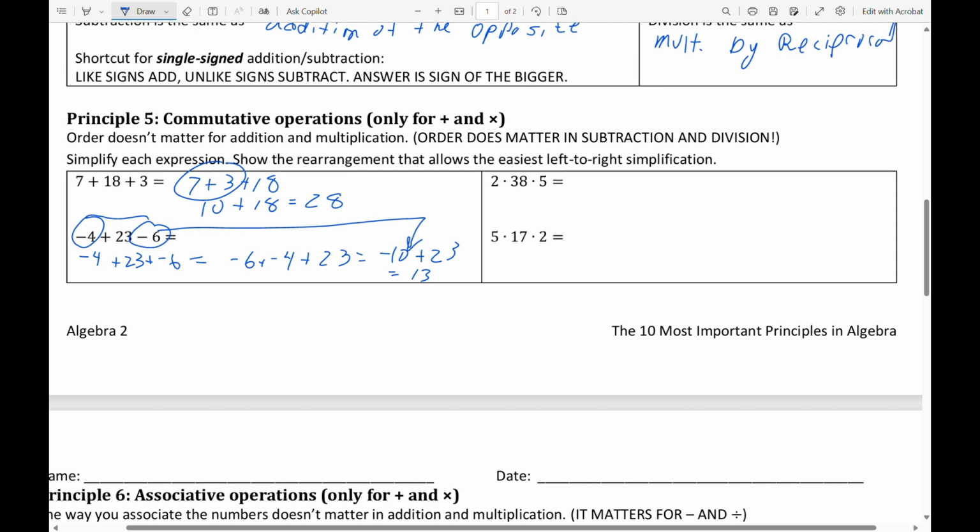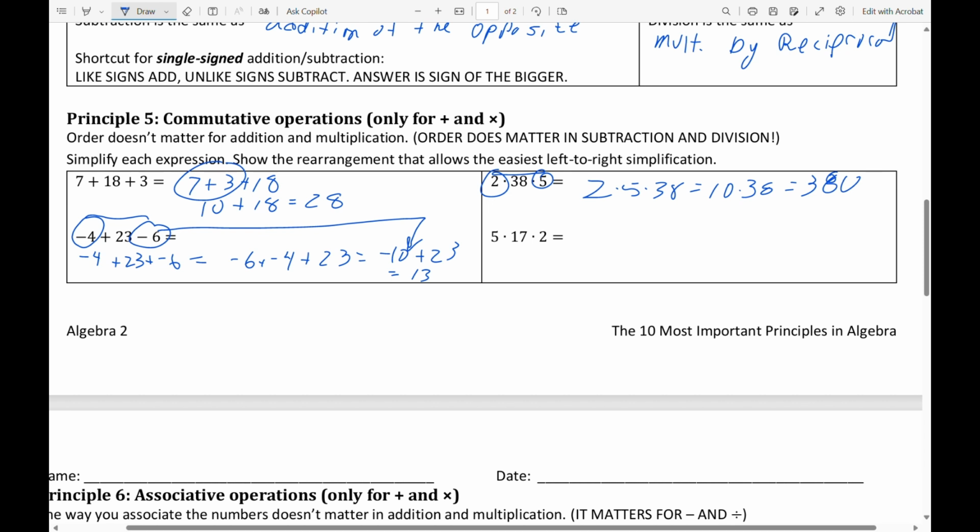You can also reorder multiplication problems, and the natural reordering that I'd see here, I don't know that I'd always write it, I'd just see it, would be that this becomes 2 times 5 times 38, which becomes 10 times 38, which becomes 380. And I do that with such fluency that you may not even be aware that you're doing a reordering and that you're only combining two numbers at a time.